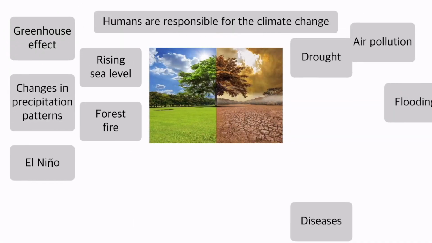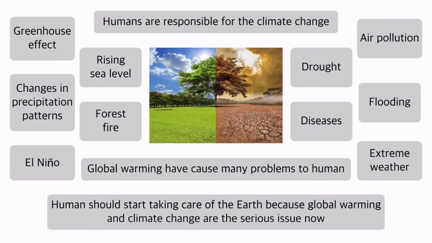In conclusion, as we all know, humans are responsible for climate change and global warming. Even though it is difficult to stop the effects, we can prevent them slowly. As we discussed before, global warming and climate change are very dangerous to us. They give many bad effects such as air pollution. Therefore, humans need to take care of Earth to reduce the effects of global warming and climate change.